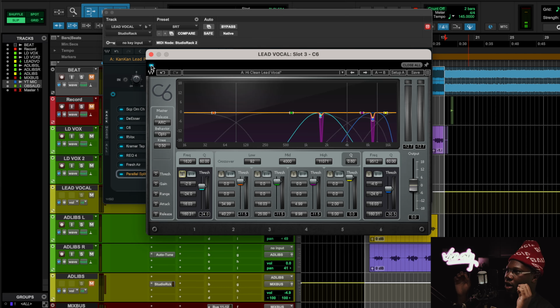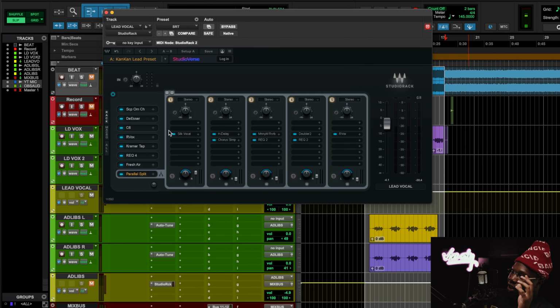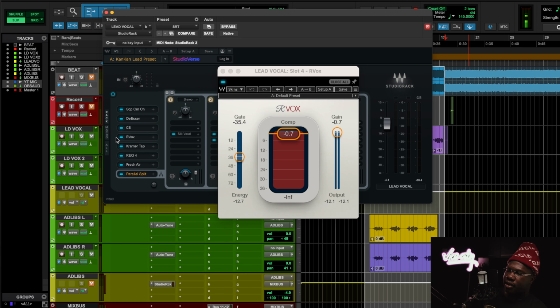That's not something that you can truly hear because it's so high up in the frequency spectrum, all the way to 10K, especially if you got a beat working in the background. You're not really going to hear it, but it definitely does take away from the clarity of the beat, you feel me? The clarity of the music and everything. After that, I use the RVOCs to just give a little hug to the vocal, just pinch it a little bit, you feel me? And because I'm pinching it ever so slightly, it makes the vocal sound more forward.